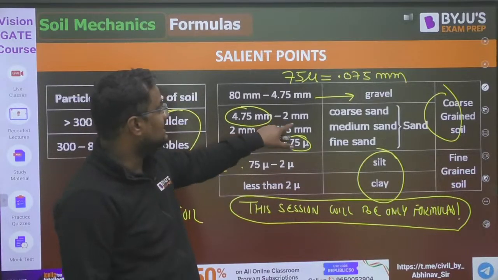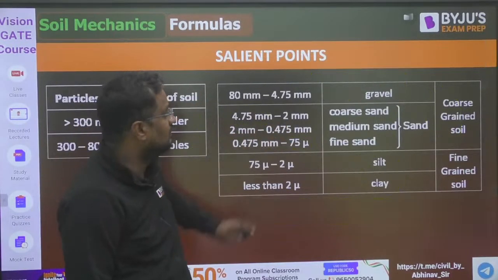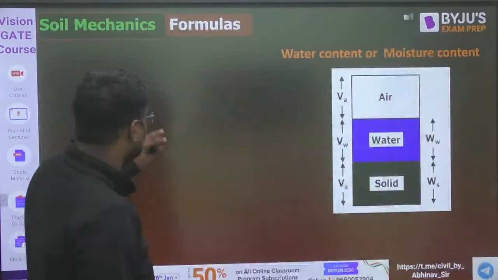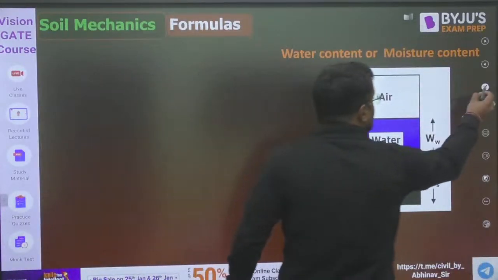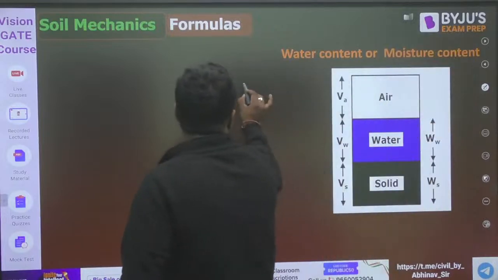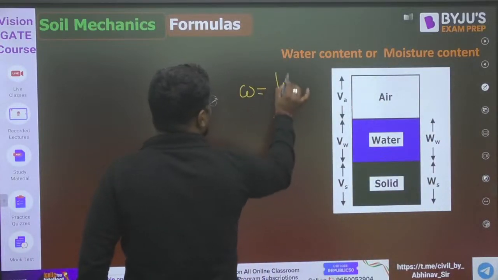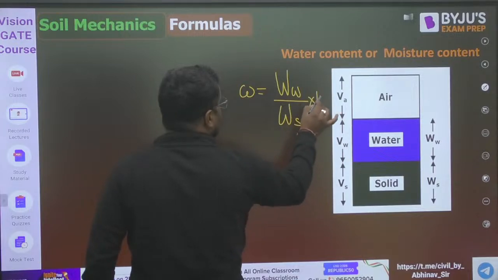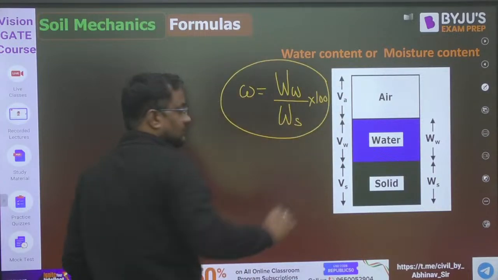Sand is again of 3 types, but it need not be remembered. Now, let me come to all these things, only formulas. What is water content? It is weight of water by weight of solid, into 100.